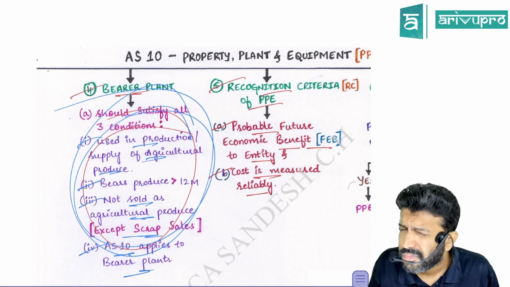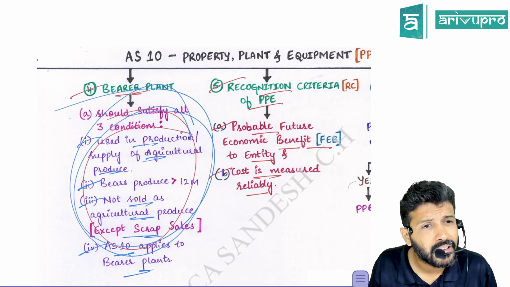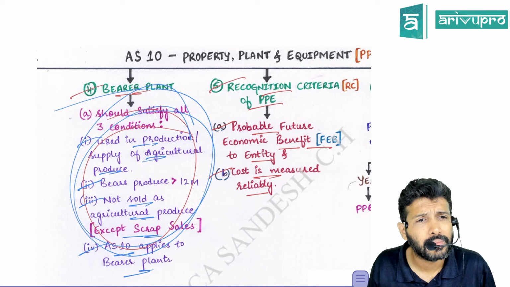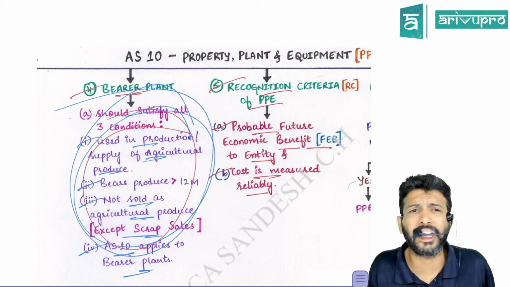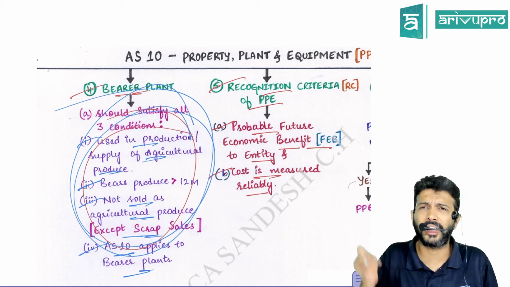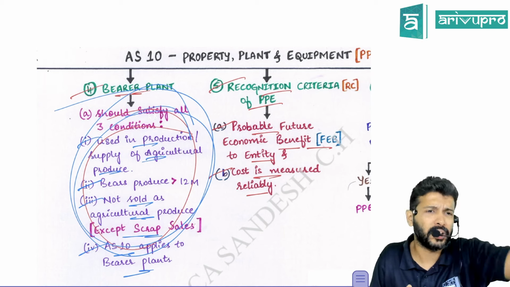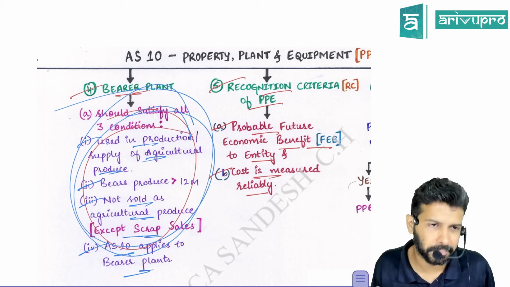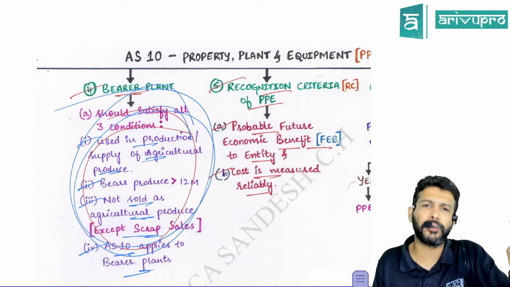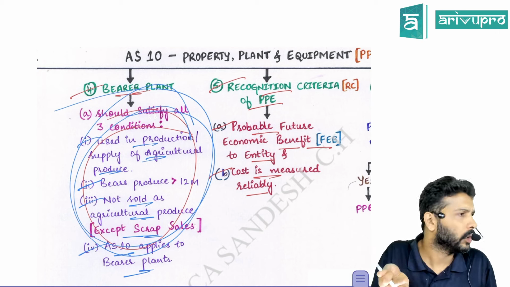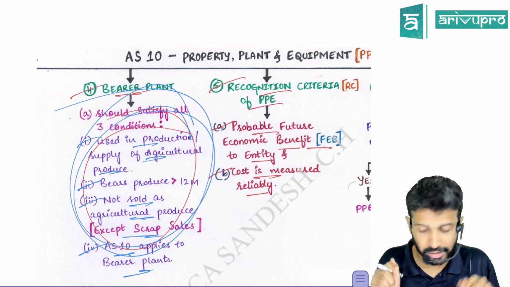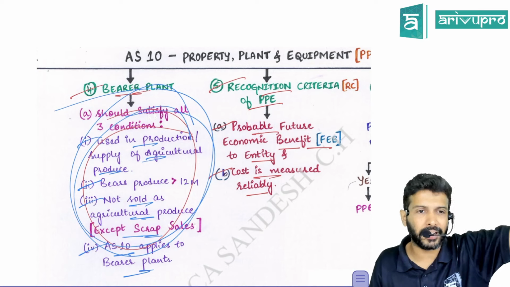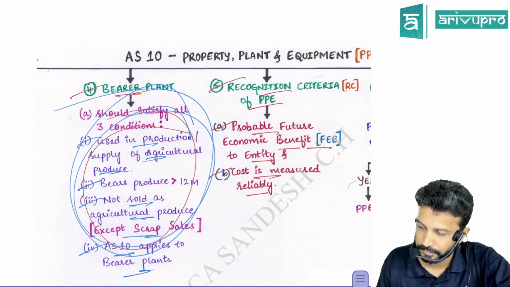Standalone tree? Sandalwood tree. If your business is to grow a sandalwood tree to get sandalwood, after the tree is done, you cut it off and sell it. That means it is your inventory. It is not your bearer plant. For that matter, even a bamboo tree. You grow it, cut it off and then sell it. So all those are not bearer plants for AS 10 purposes. They become inventory, and AS 2 has to apply to all of them.